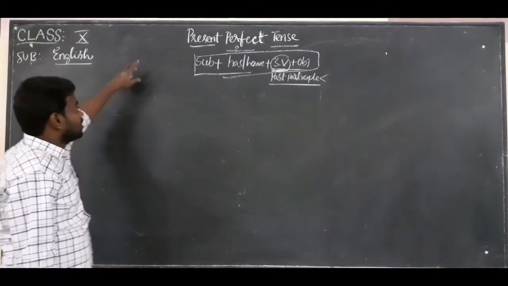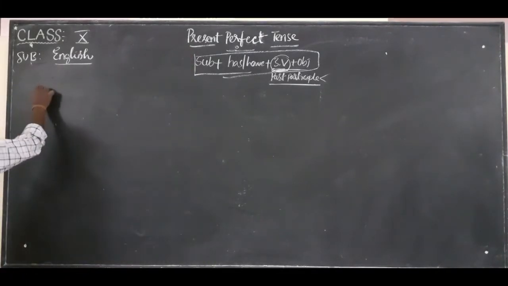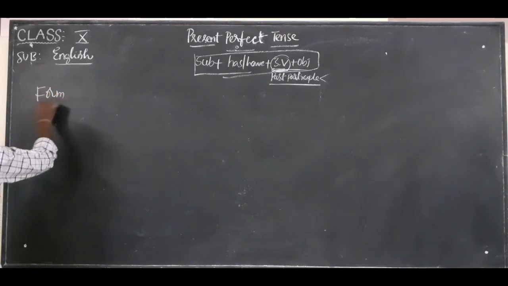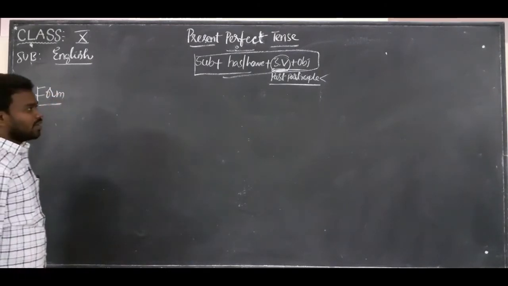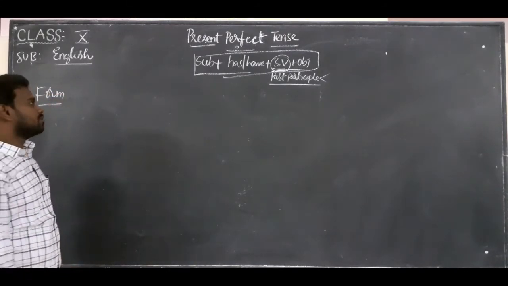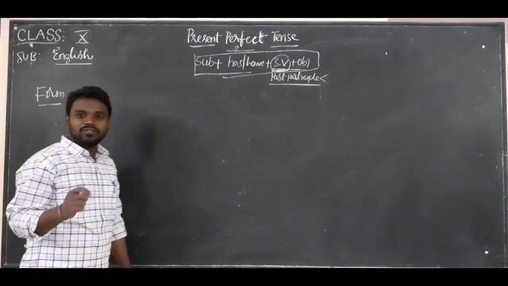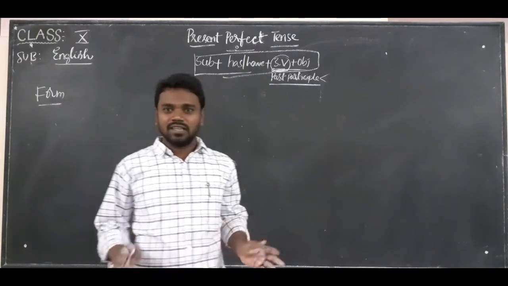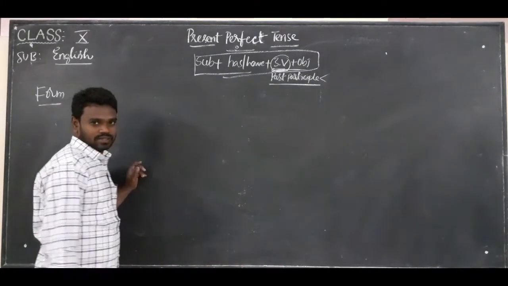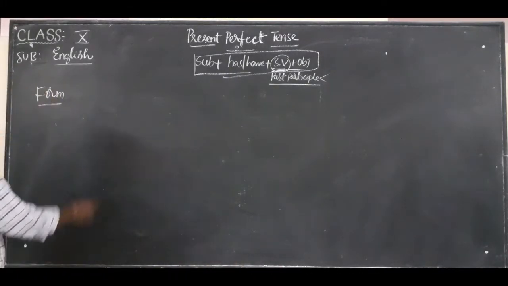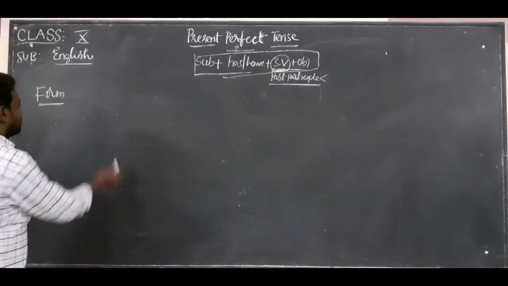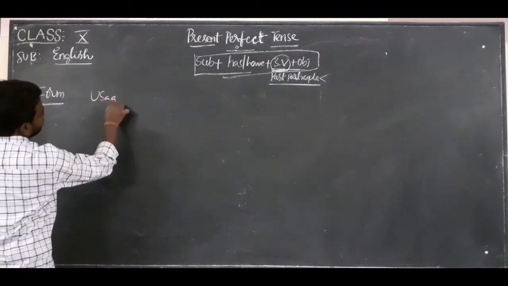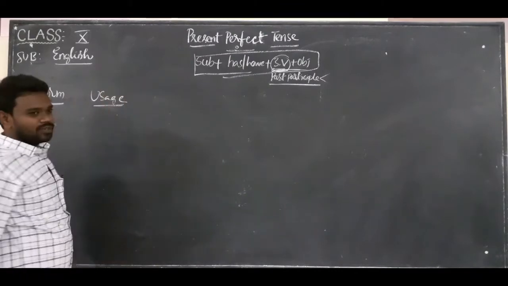Okay. Until now we have seen the form of the present perfect tense. Now let us move on to use. When do we use the present perfect tense? We use it in different situations. Let us see where they are used. So now, the usage of the present perfect tense.